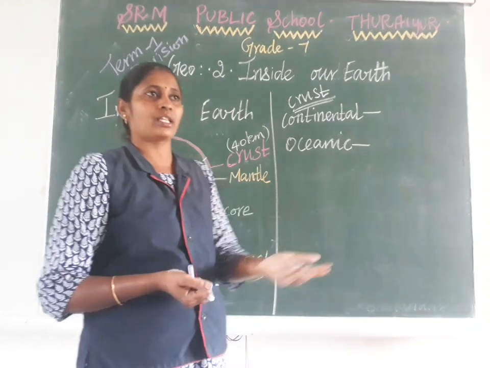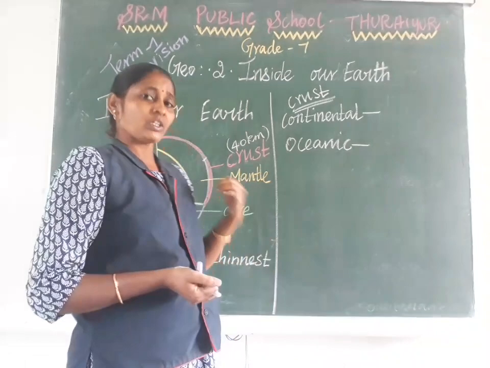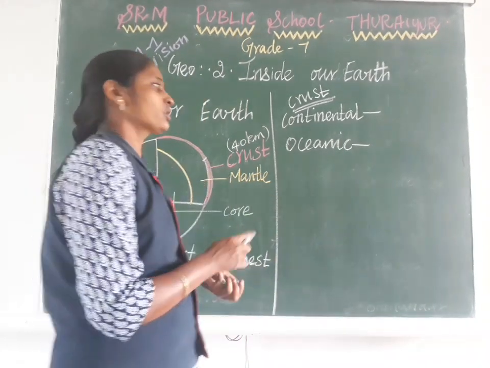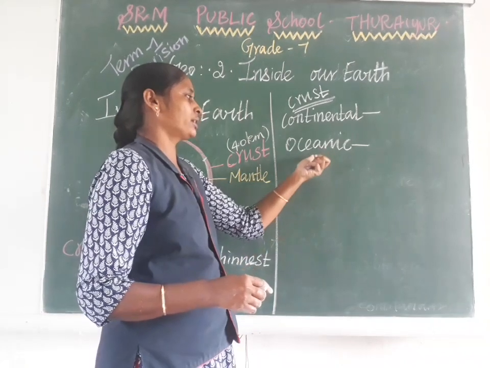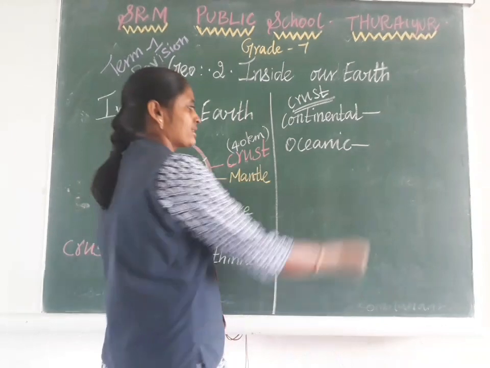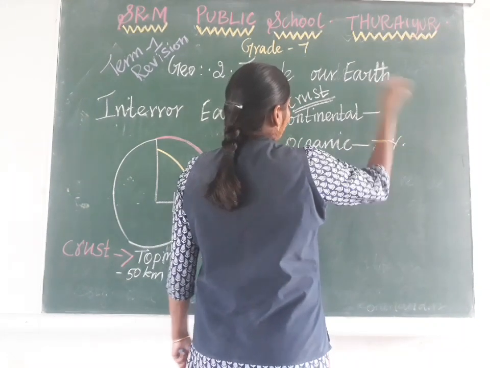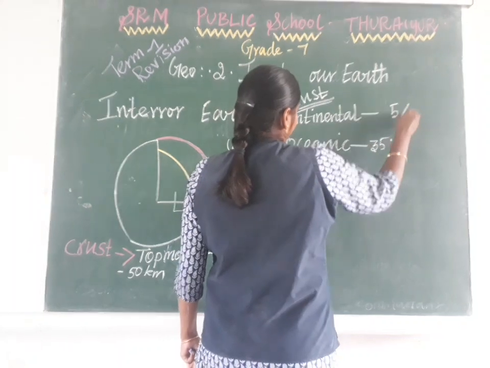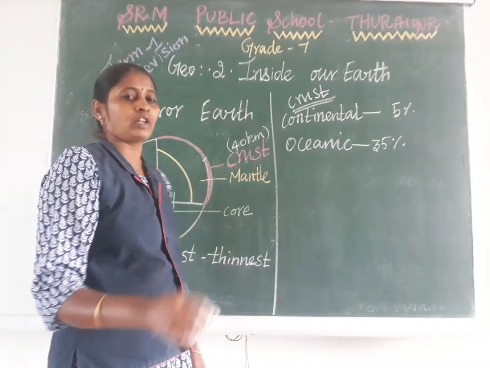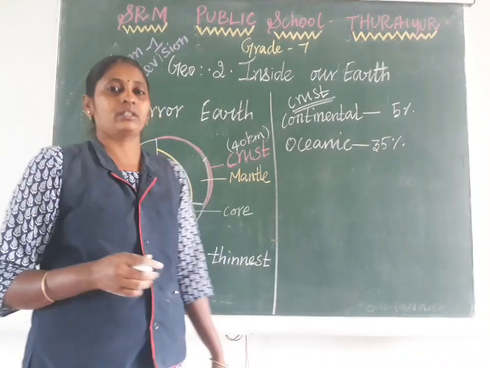You know very well, what percentage of land is present on earth? Around 29%, and 71% is fully covered with water. The area of the earth's surface covered by water is called oceanic crust. The depth of oceanic crust is 5 kilometer, and the depth of continental crust is 35 kilometer.